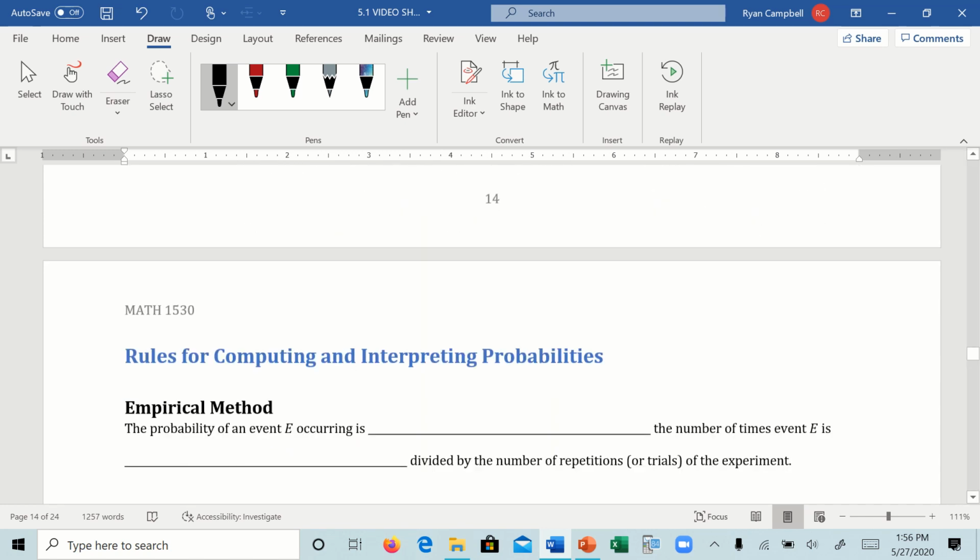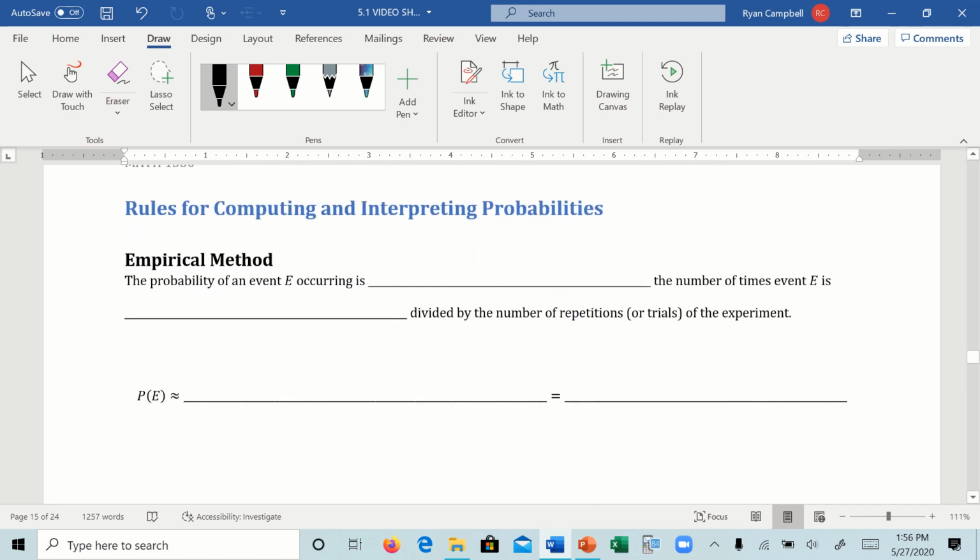All right. So let's talk about rules for computing and interpreting probabilities. There are 3 of them. The first 2 are the most important, but we'll talk about the last one as well because it is something that we do in everyday life. First, the empirical rule. The empirical rule is that the probability of an event occurring is approximately the number of times the event is observed divided by the total number of repetitions or trials of the experiment.